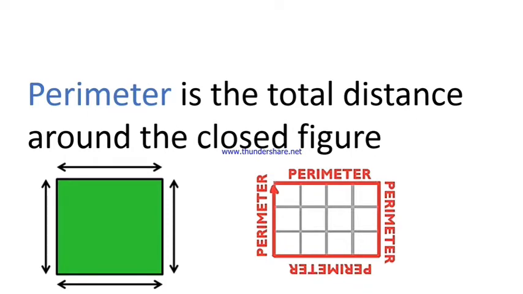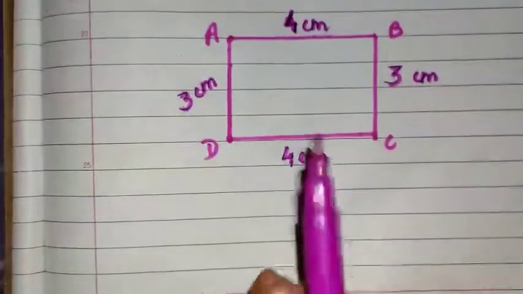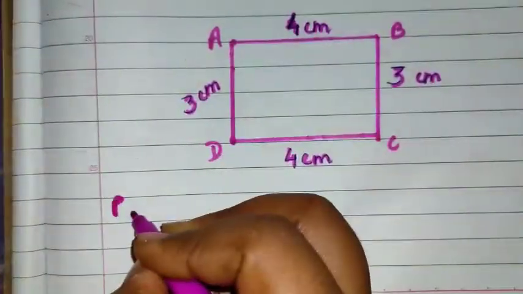So could you suggest some real life examples of perimeter? Yes, we have fencing around the garden, the border of a football ground, also the border of a frame. So now let's find the perimeter of this simple figure. We have a figure ABCD. So to find the perimeter, we write